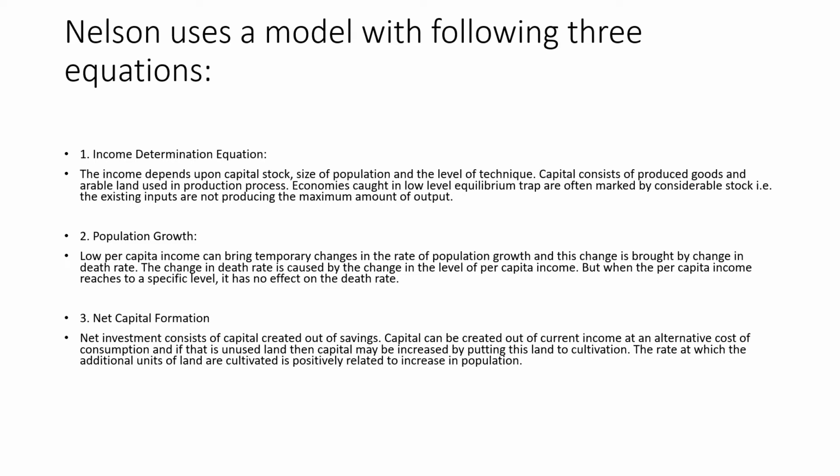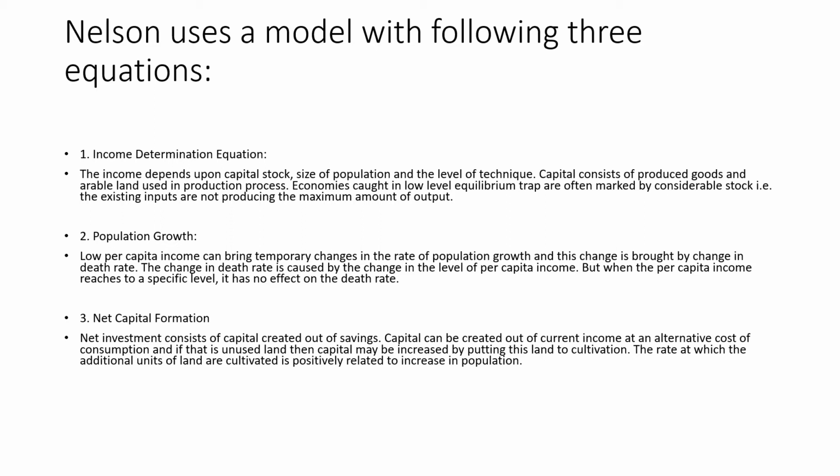Now coming to the first equation, the income determination equation. Here the income as per Nelson depends upon the capital stock of the economy, the size of population, and the level of technological knowledge. Here the capital consists of produced goods and arable land used in the production process. As per Nelson, those economies which are caught in the low level equilibrium trap are marked by considerable slack. That means that existing inputs are not producing the maximum amount of output.